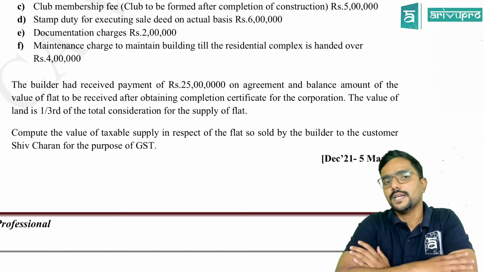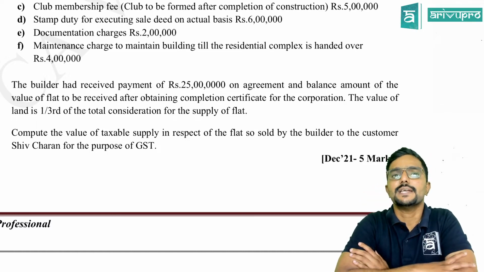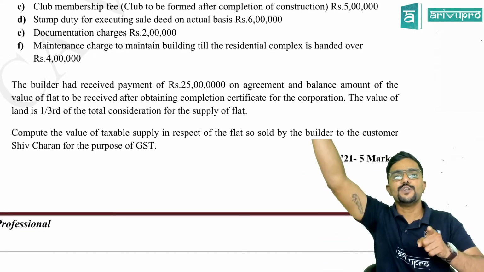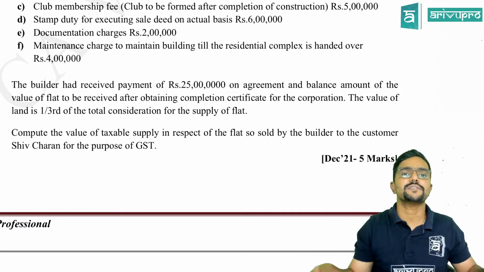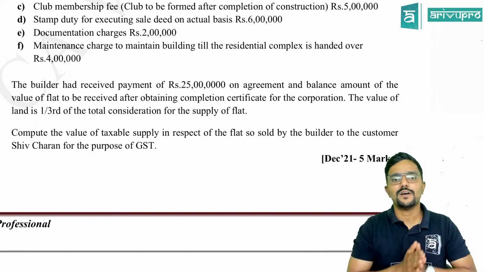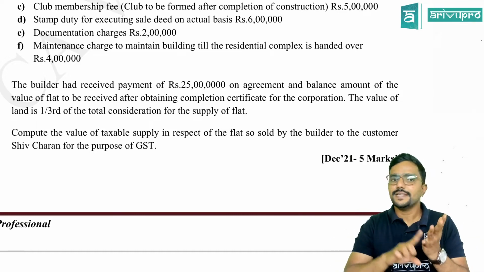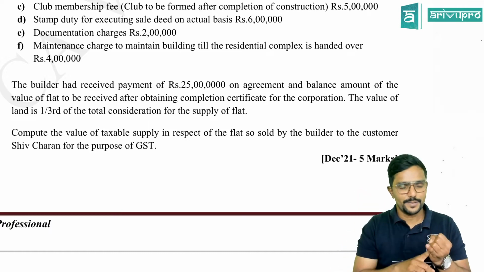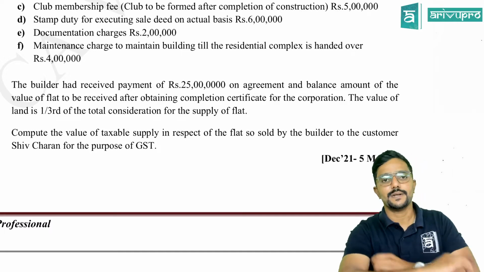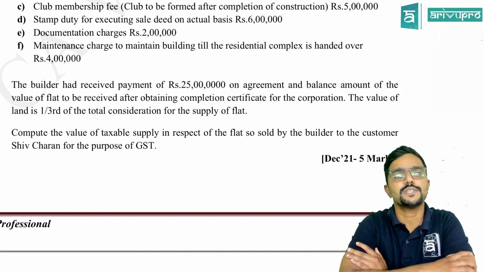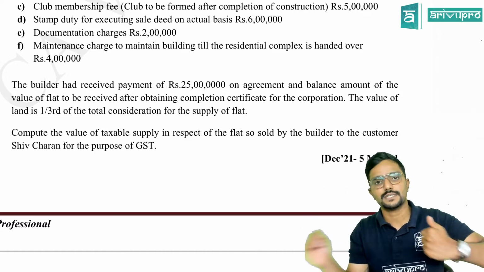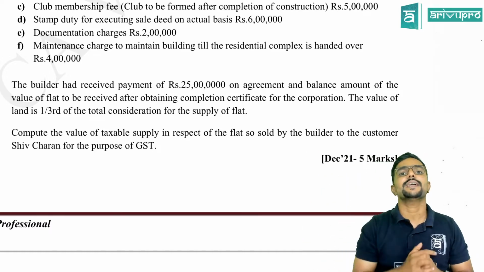Yes, sir. If it is a sale of pre-constructed building, is it a supply? Yes. Supply of what? Refer to schedule 2. Supply of services. Very important point, guys. Why? Because sale of land is always covered in negative list. Okay. Sale of building, that too constructed building, if it is sold after the construction is completed, that is if the entire consideration is received after the construction is completed, then it is covered in negative list.